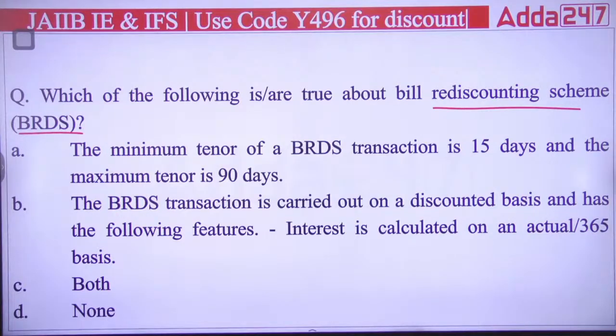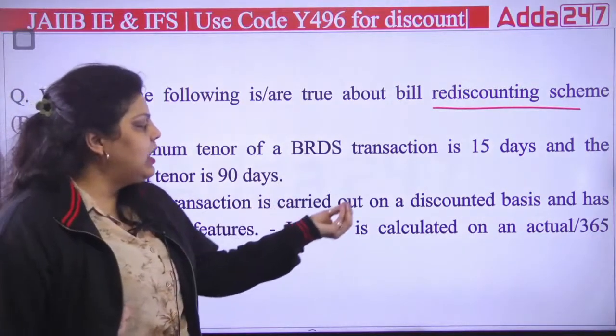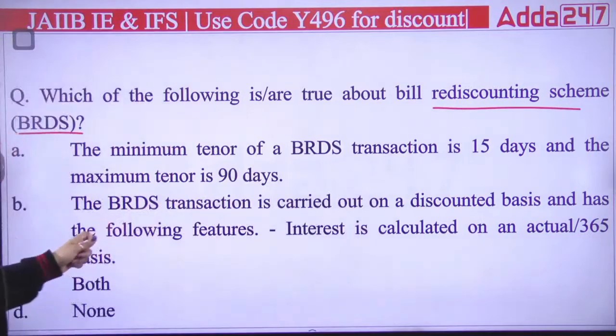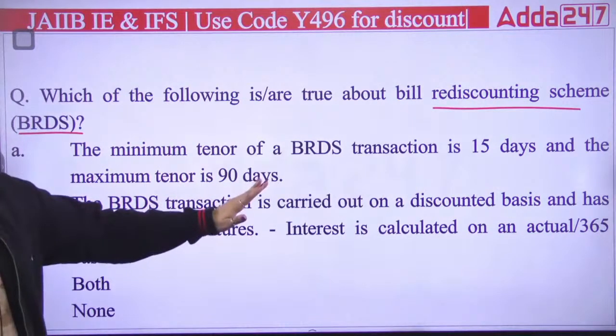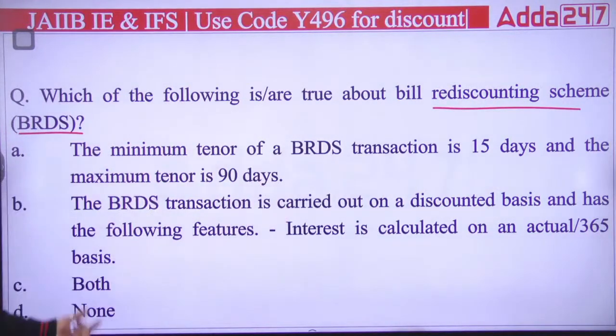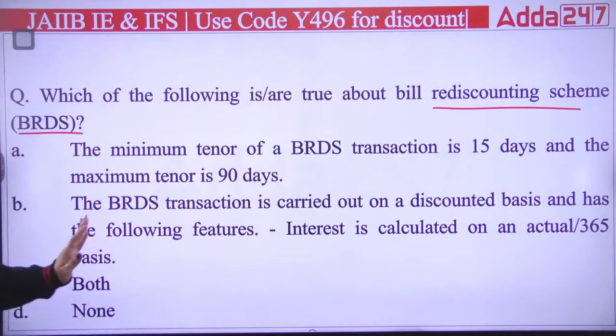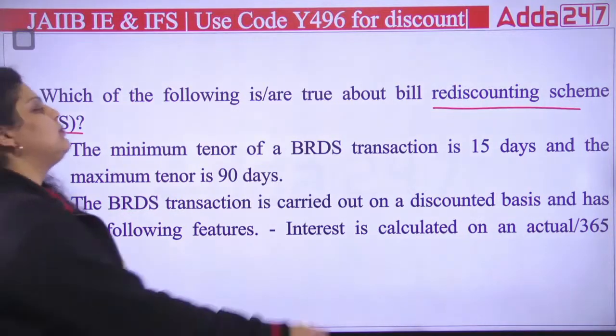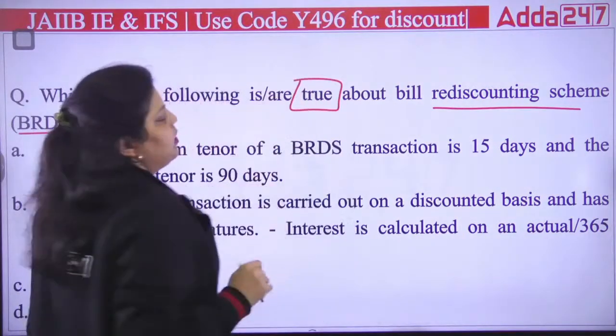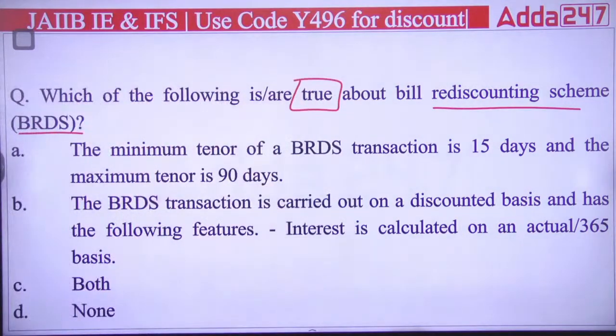That we can say it is a BRDS. So the minimum tenure of BRDS transaction is 15 days and the maximum is 90 days. The BRDS transaction is carried out on a discount basis and has the following features: first, interest is calculated on the actual or 365 days basis. Third is saying both, fourth is saying none of the above. So what do you think? Which statement is correct or true about the bill rediscounting scheme?